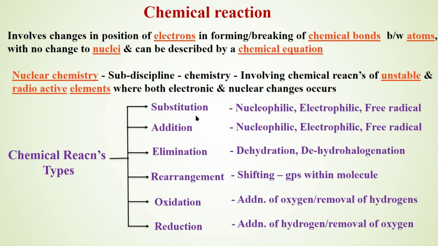Organic chemistry is very simple when we understand these reactions very well. In the process of reaction, we have seen that there is bond dissociation and bond association. The bond dissociation can be of two types.